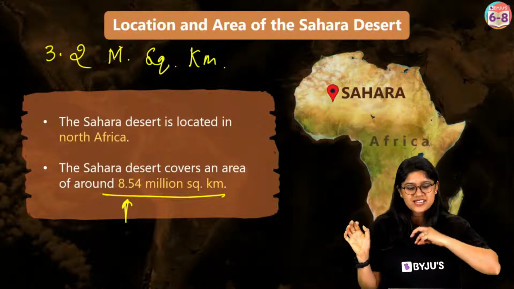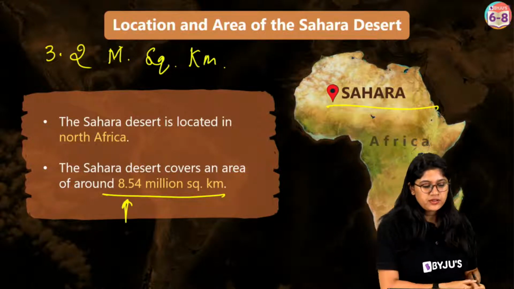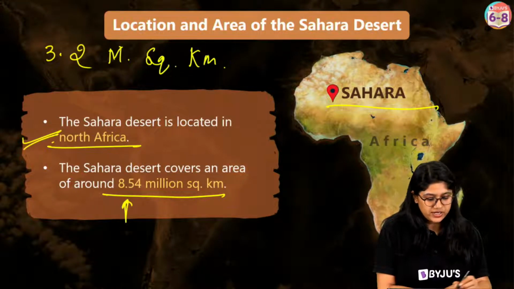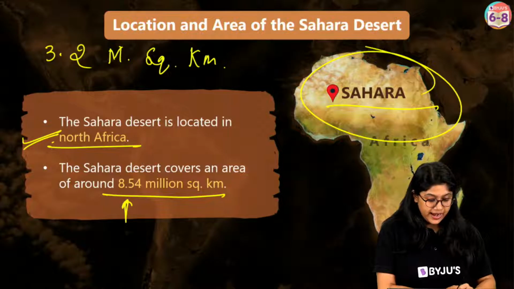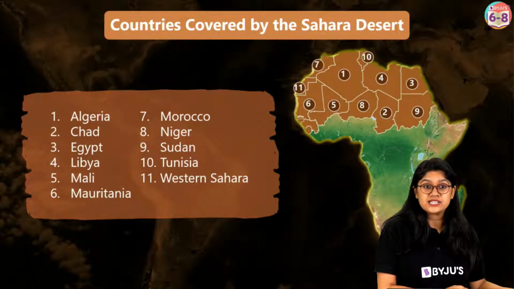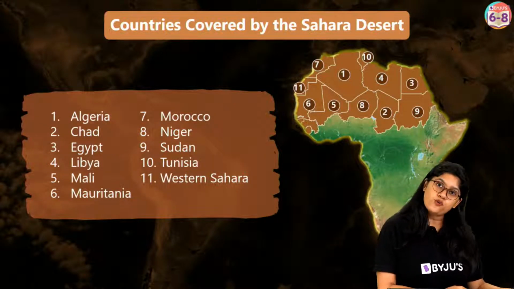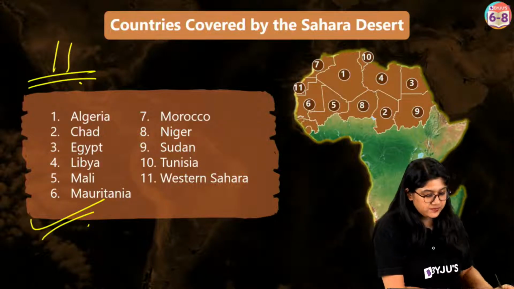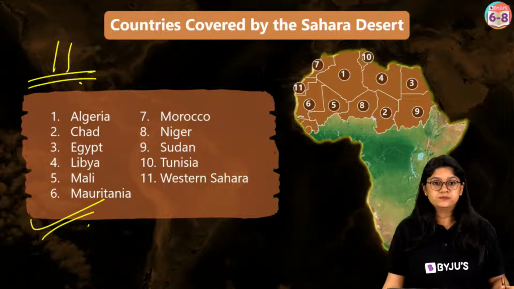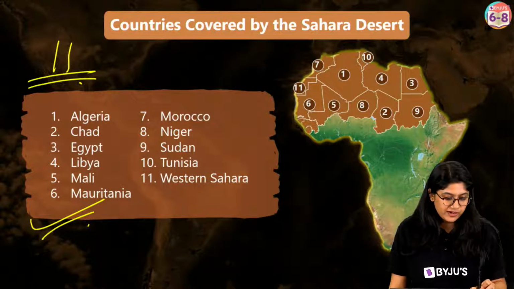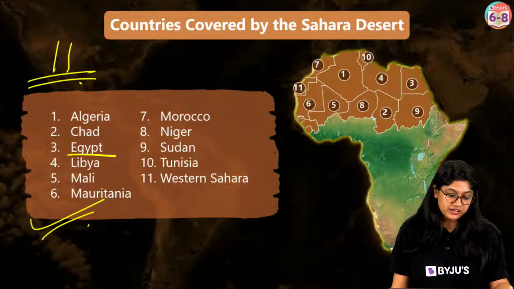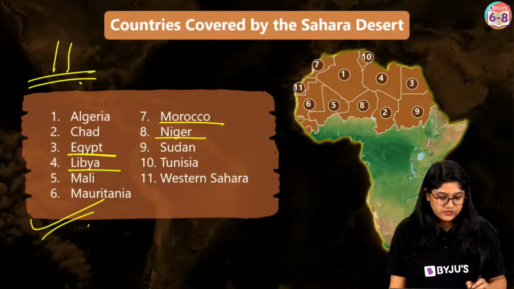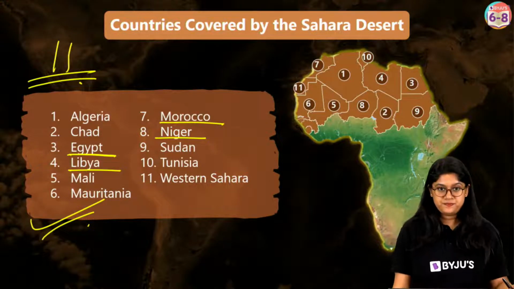Yes, the biggest desert is the Sahara Desert, which is in the continent of Africa. It's in North Africa, over here. And it touches actually 11 countries. Now, this is also very important for all of us to remember. It touches how many countries? 11 countries. And they have mentioned the names over here. One of them, I'm sure all of you are aware of, is Egypt. Then we have Libya, Niger, Morocco over here. See, over here we have so many countries.